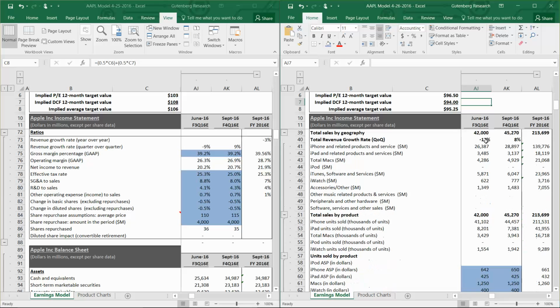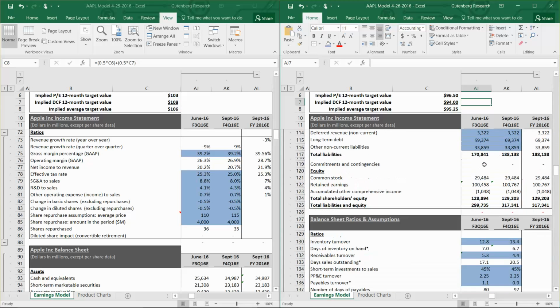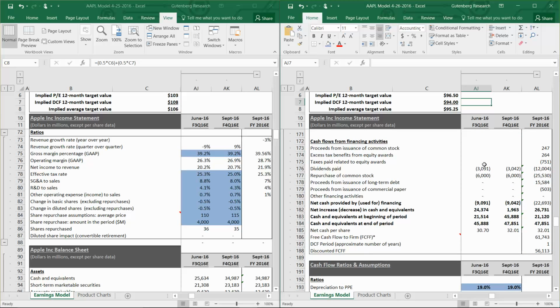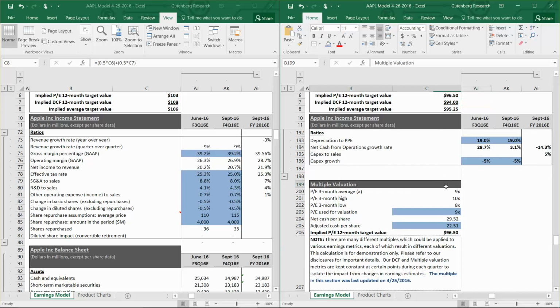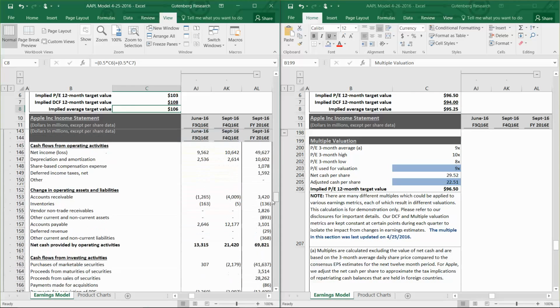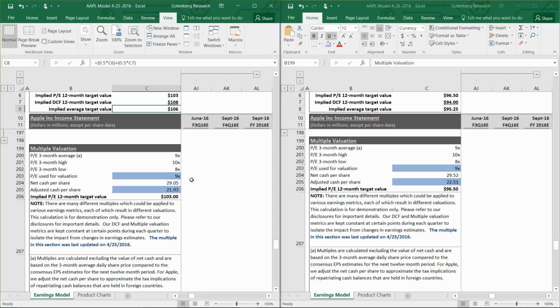So this is a tier 1 model. So we value shares based on a 2-pronged approach. The first prong is the price earnings multiple based approach, and that's in this section here. You can see, if you scroll down, that we left the PE multiple used for valuation consistent with what we had prior to the release.